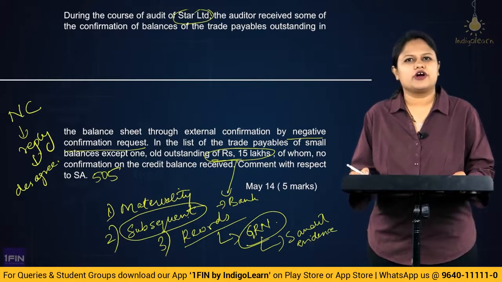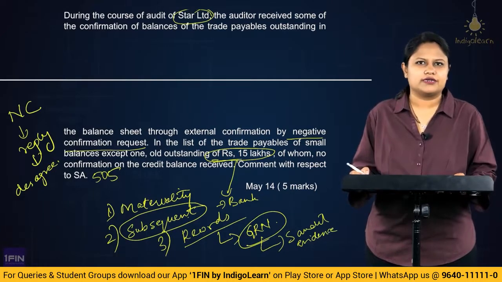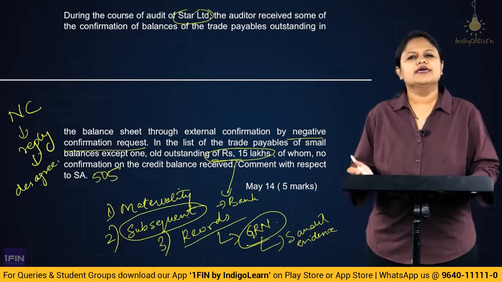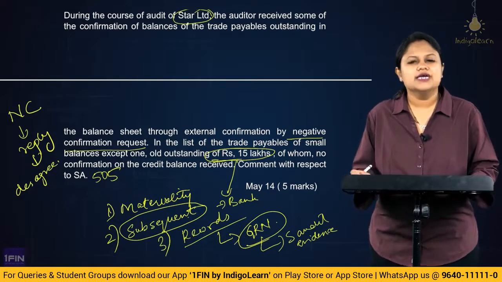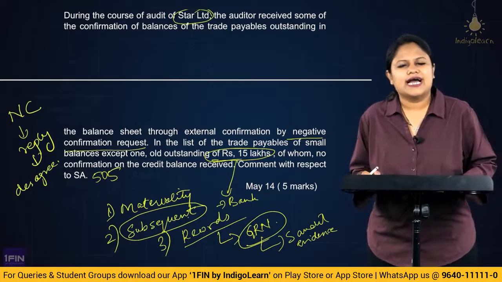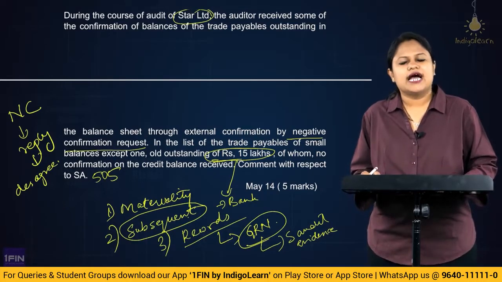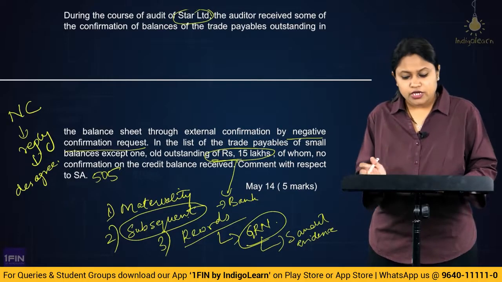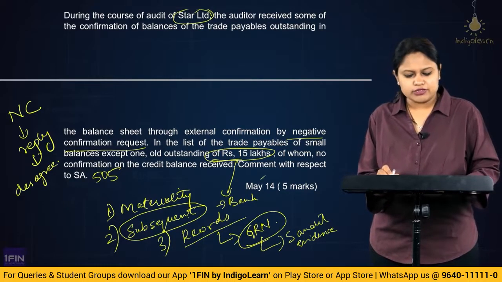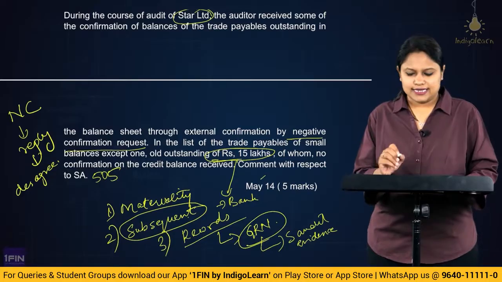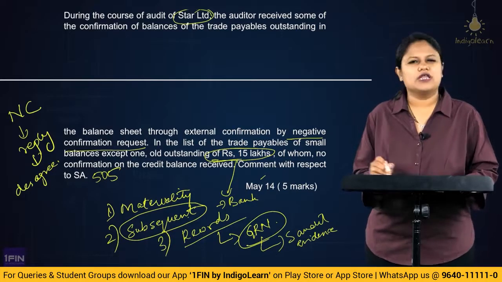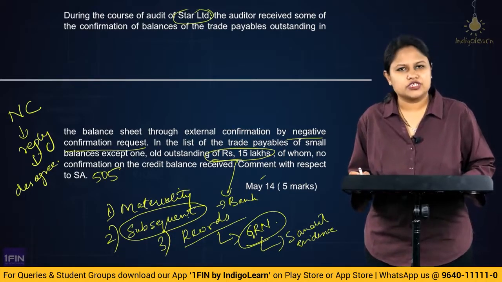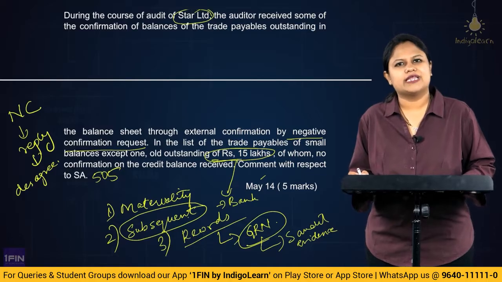So simply a non-reply would not be considered by the auditor to be acceptable. The auditor is required to perform some additional audit procedures, see the materiality of the item, and perform the other audit procedures, and only then give the confirmation. So here, comment with respect to the standard: yes, he must have obtained negative confirmations for the small balances, but that would not be acceptable every time.